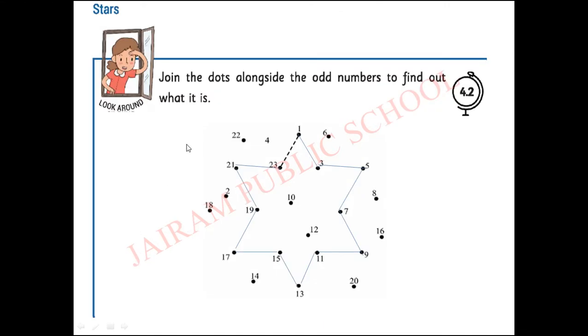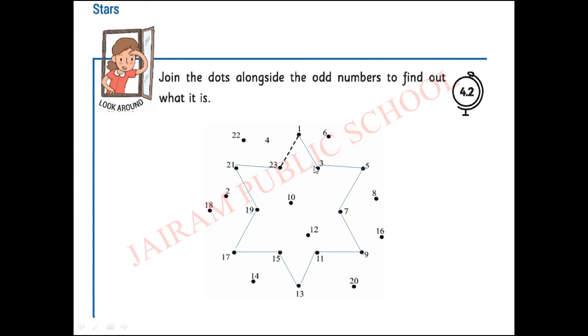What is the next one? Now we are going to see about star. Dear children, take your book, activity 4.2. Join the dots alongside the odd numbers to find out what it is. Now you have to connect the odd numbers. Listen children, you should not connect the even numbers. You have to connect the odd numbers.